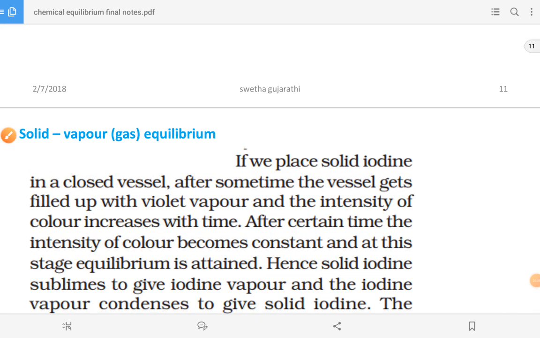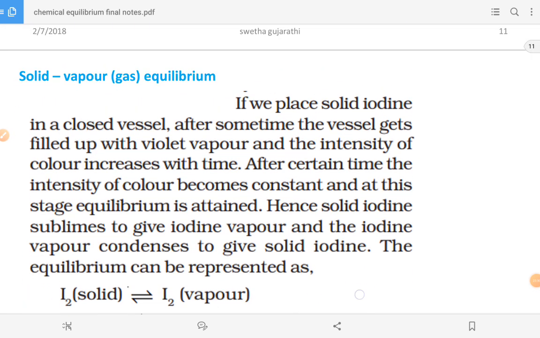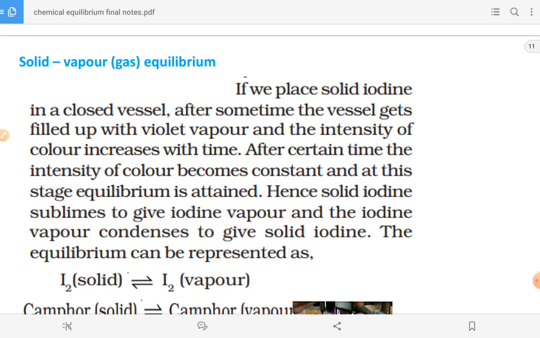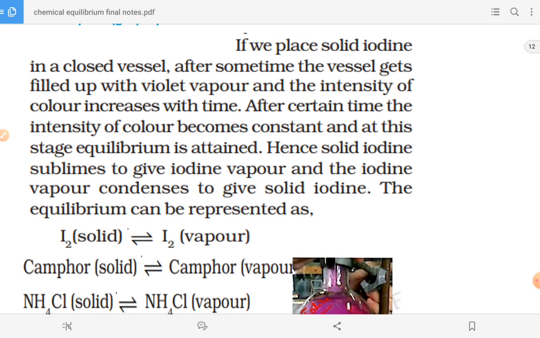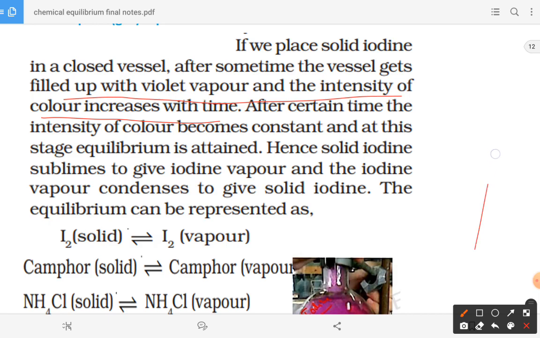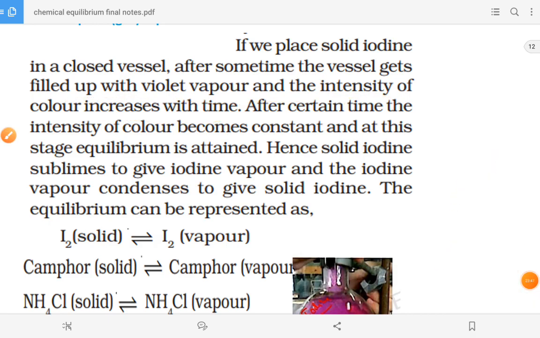Here you can see, here we have the iodine in the closed vessel. Okay, so what happened here, once you keep it in the closed vessel, it is filled up with the violet color, and the intensity of the color increases with time. So here, if you see, the intensity of the color is going to increase slowly.